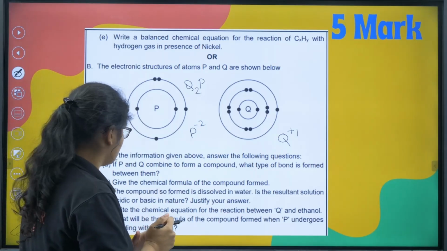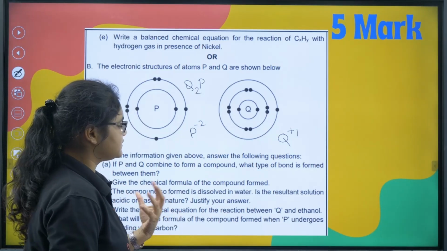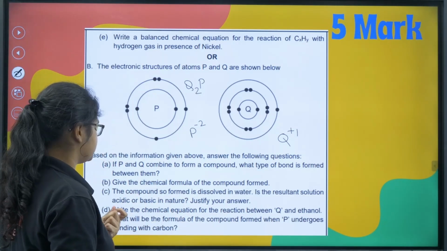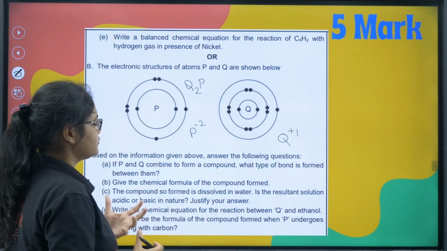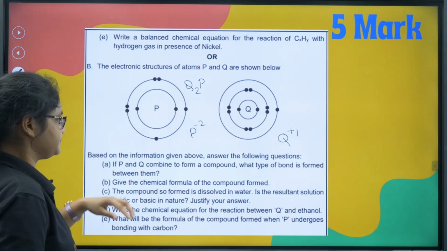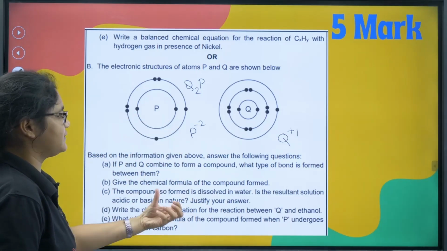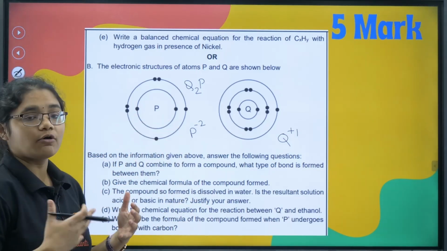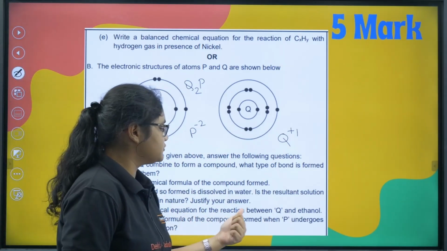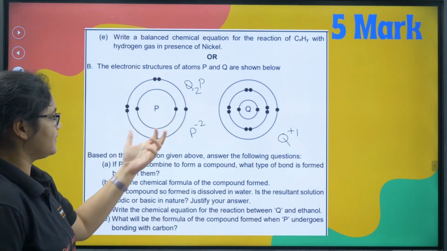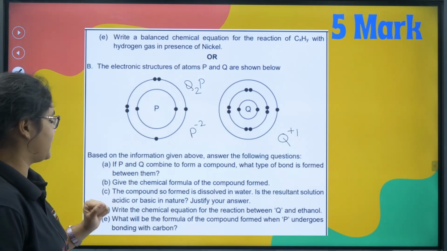Next, okay, the compound so formed is dissolved in water. In the resultant solution, acidic or basic? Justify your answer. So now here also you have to check that when it dissolves, you have more of which ions, and based on that you can answer this. Next, write the chemical reaction for the reaction of Q and ethanol. So this is a reaction between Q and ethanol.